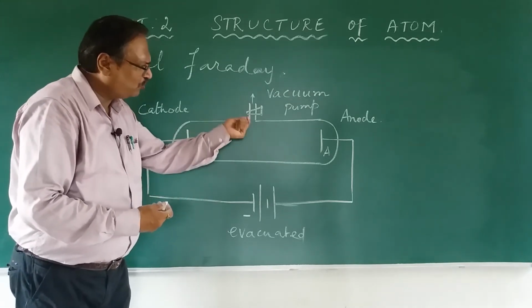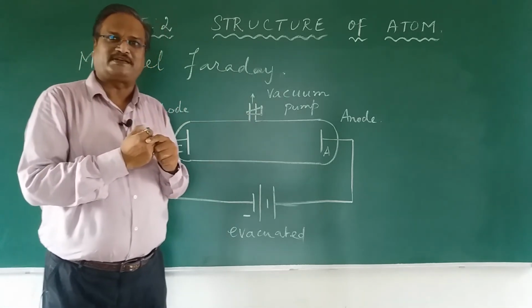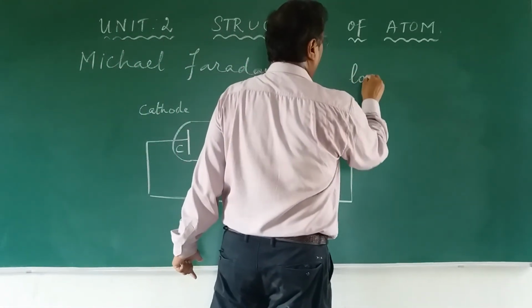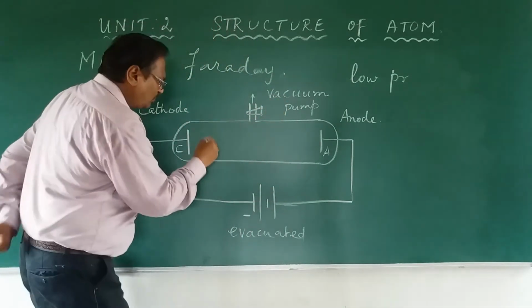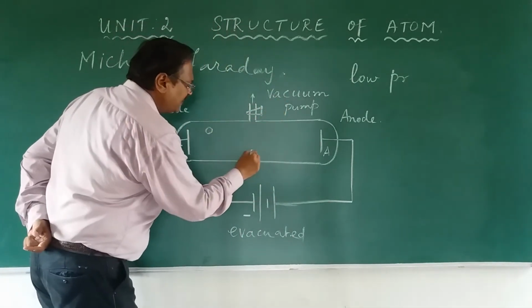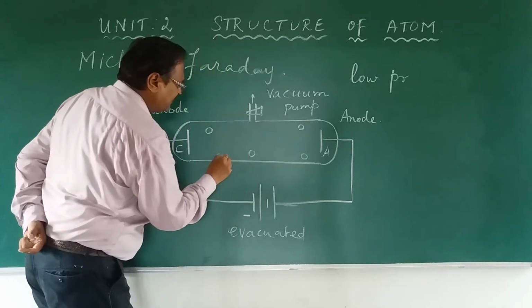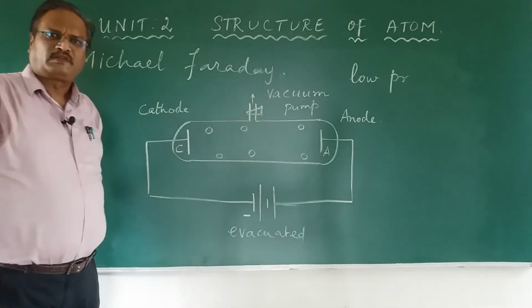Again what did he do? Slowly he removed the air. He felt something is going to happen, because pressure is decreasing. This is low pressure. Pressure is going to decrease slowly, and the number of atoms inside is totally reduced. Let us say this many only are there. We have removed so many of them.